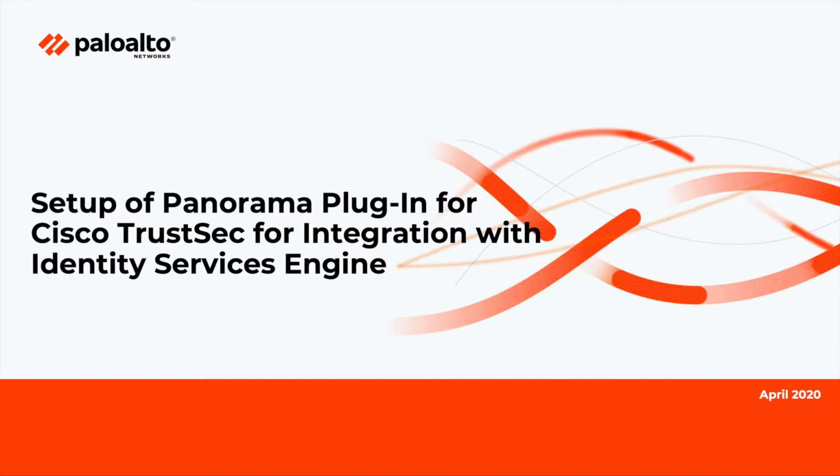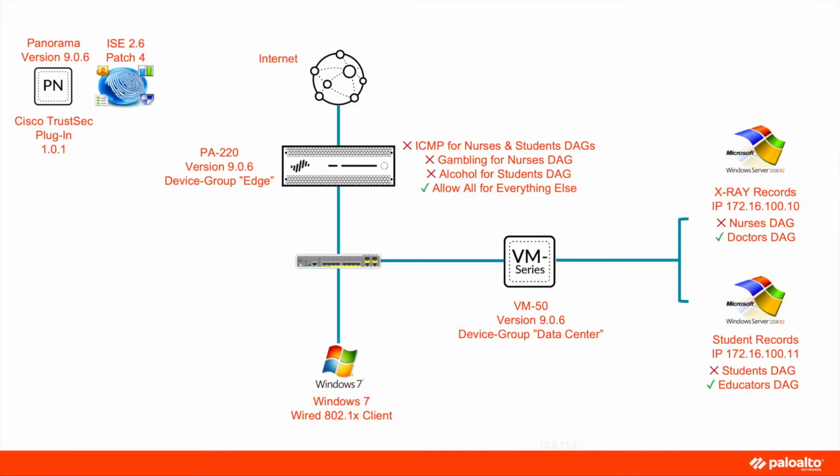This demo will go through the setup of the plugin and show how quickly security group tags can be leveraged on Palo Alto Firewalls for enforcement. Before diving into the setup, let's take a look at the lab environment. The Cisco TrustSec plugin is supported with Panorama versions 9.0.3 and above. In this lab environment, all Palo Alto solutions are running PanOS version 9.0.6, which is the preferred PanOS release at the time of this recording.